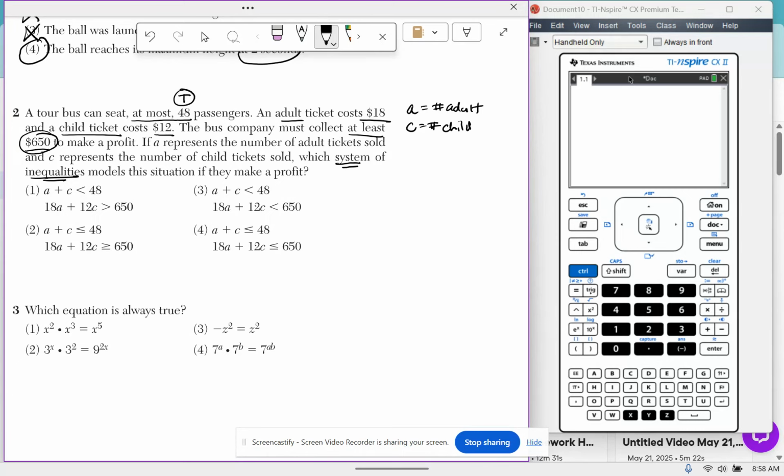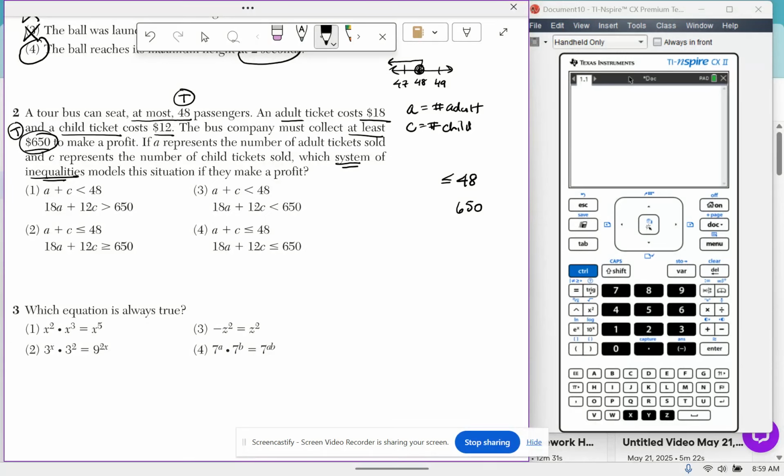So a system of inequalities means I'm going to be writing more than one. I have my two totals right here, at most 48 and then at least 650. So let's find the inequality symbol for at most 48. At most, I'm going to put 48 in the middle, put 1 below and 1 above. At most, can it be 48? Sure, it can be 48. But that has to be the most, so I must shade down. This guy must be less than or equal to 48.